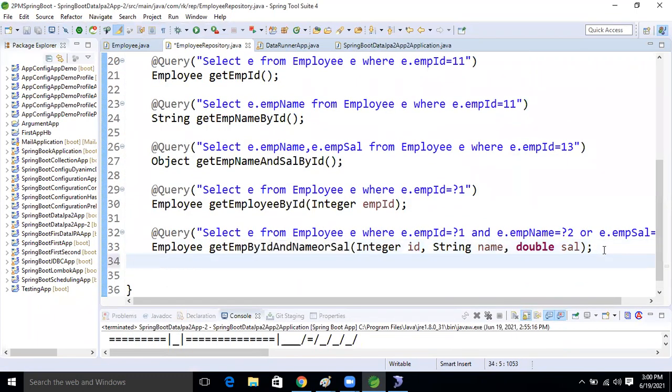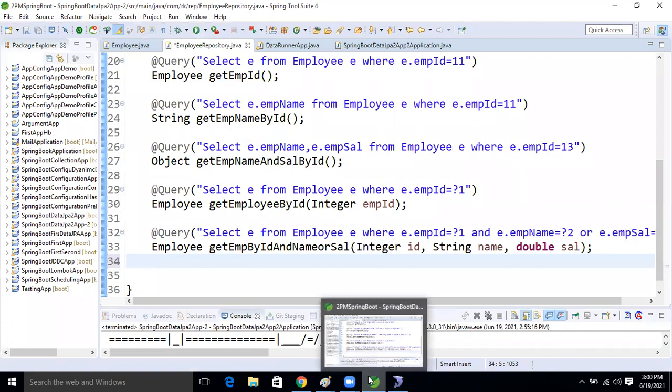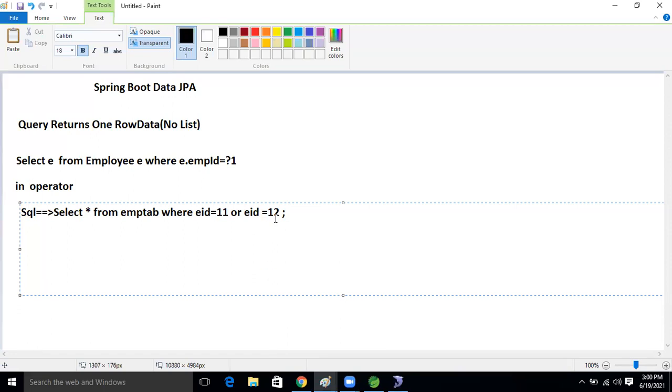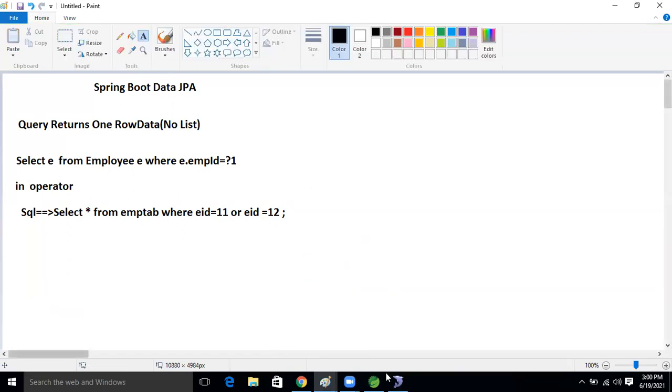So for that, let's write one. Before that, the BETWEEN operator is also there in our database, right? How many people know BETWEEN, IN operator, GROUP BY, functions, ORDER BY, these things?